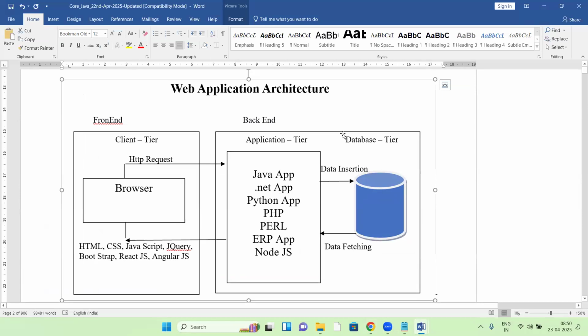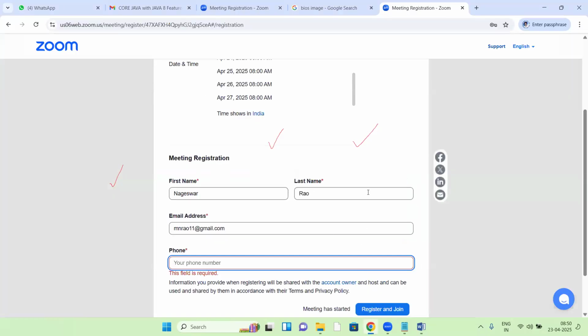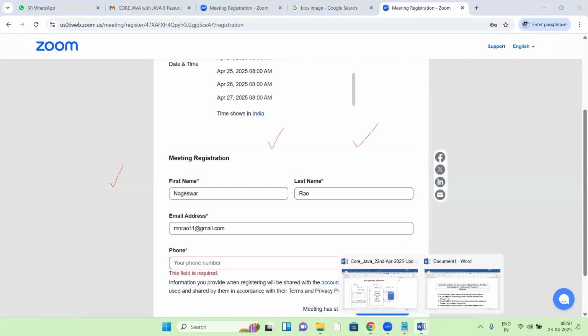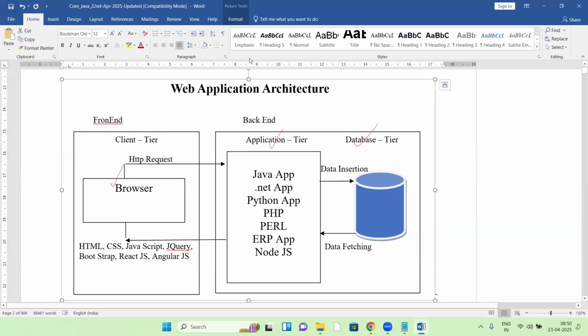Next, the back end. In the back end, we have the application and the database. For example, the front end has a registration form, and the registration form is filled and submitted. What happens here?